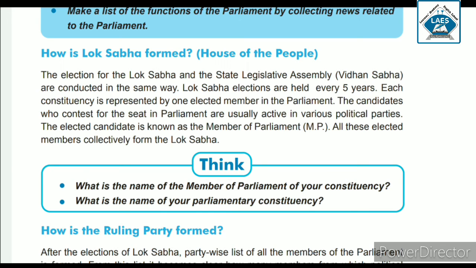Now here is the column think. What is the name of the member of parliament of your constituency? आपकी जो member of parliament है उनके name क्या है constituency के? And what is the name of your parliamentary constituency? Right, you just have to think about it.